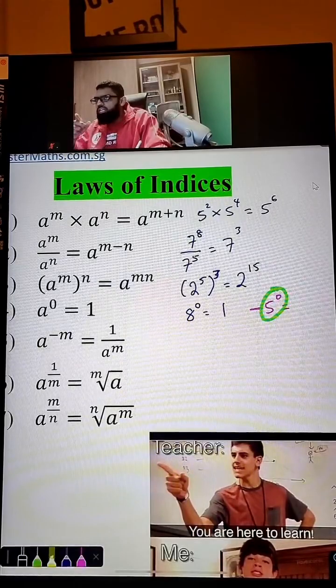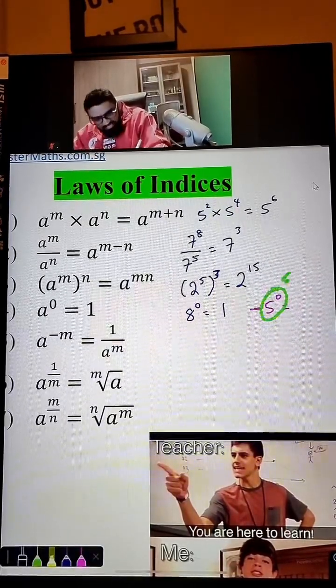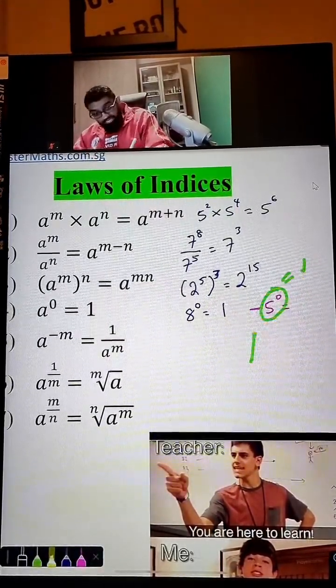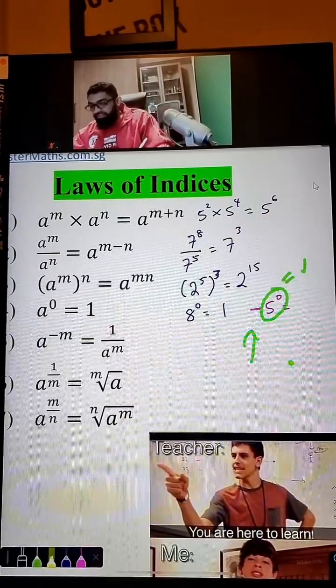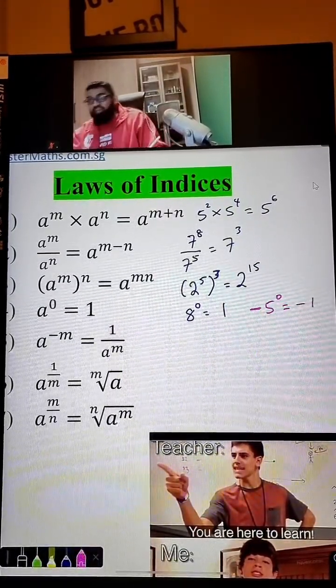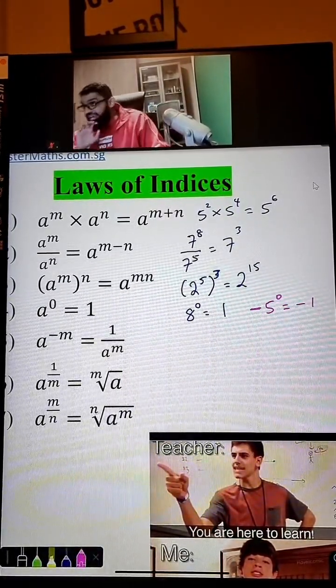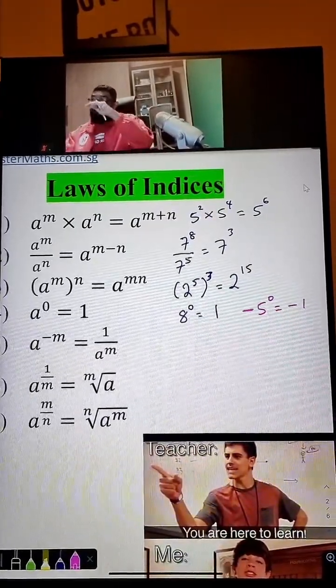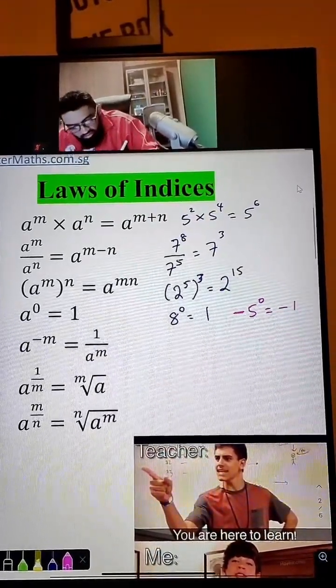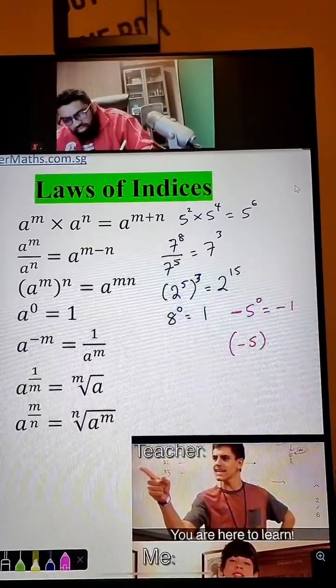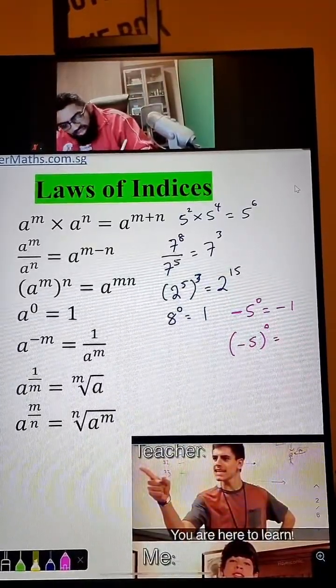The 0 is only applied to 5. So, this side is equal to 1. But don't forget, there's a minus sign here. So, this will be negative 1. Unless I put it like this, bracket negative 5, whole thing to the power of 0. Then this will be 1.